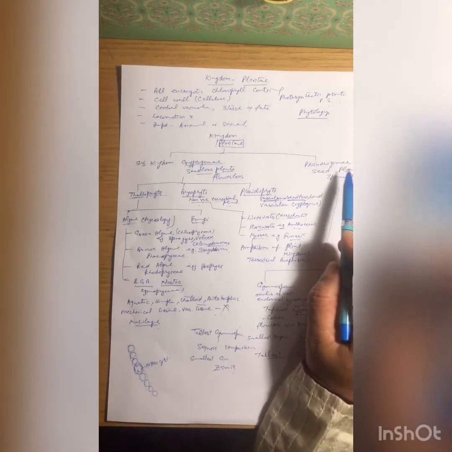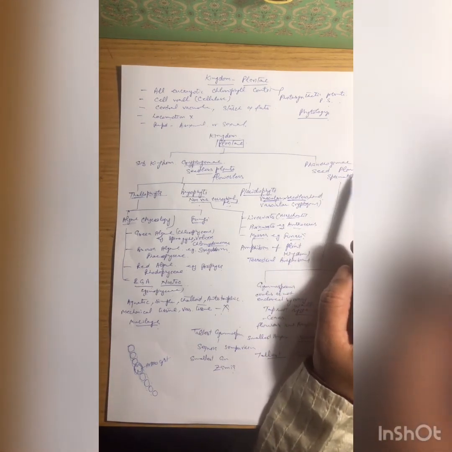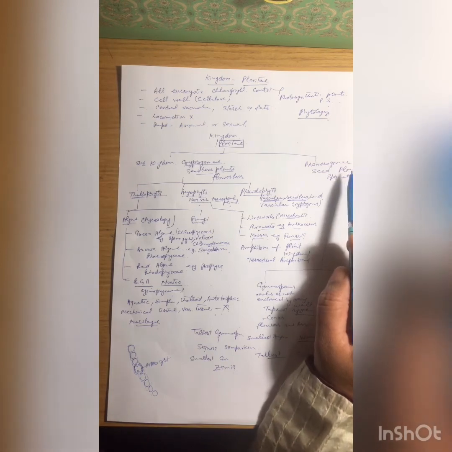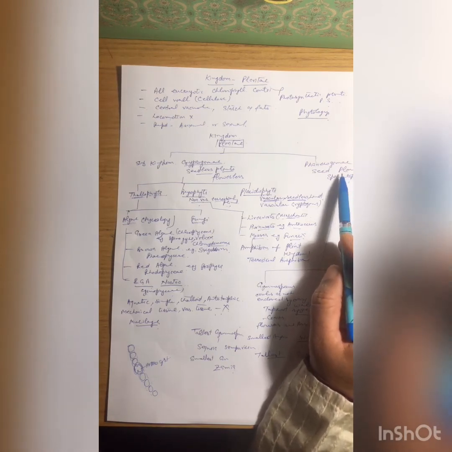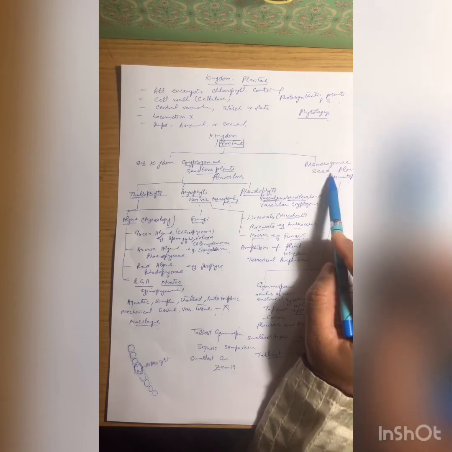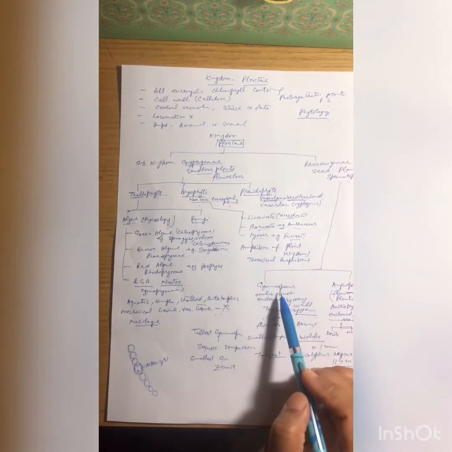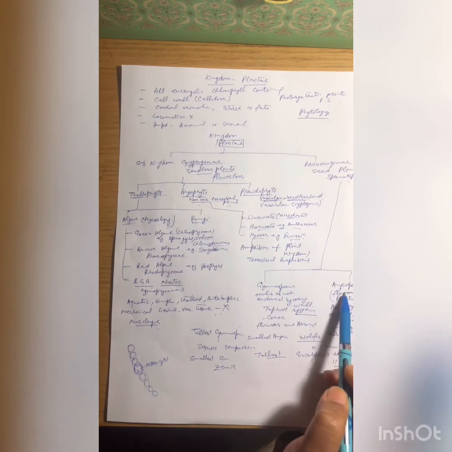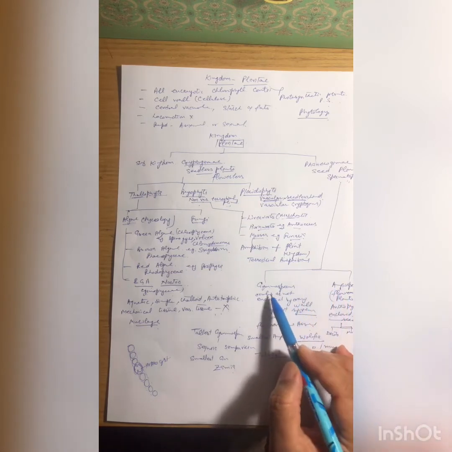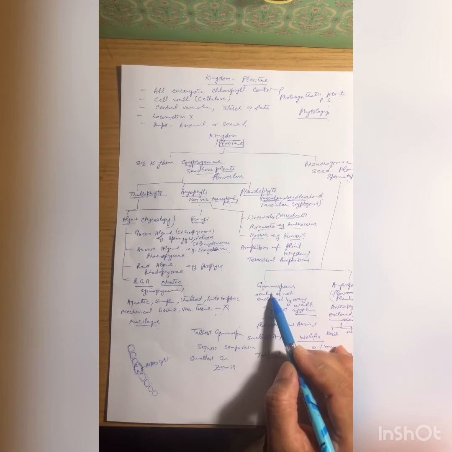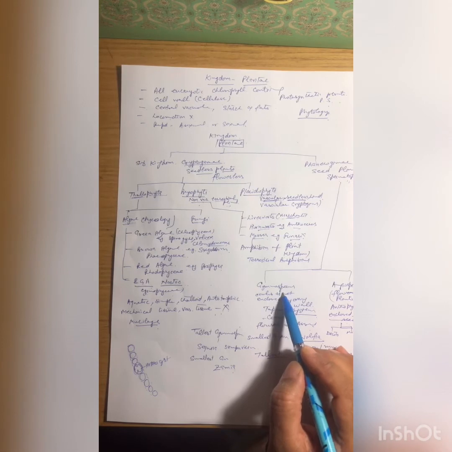Next is the second subkingdom, that is the phanerogamy or the spermatophyta. Spermatophyta includes all seed plants. This division includes two classes, gymnosperms and the angiosperms. Gymnosperms were first seed plants, and seed formation occurred for the first time in the pteridosperms.